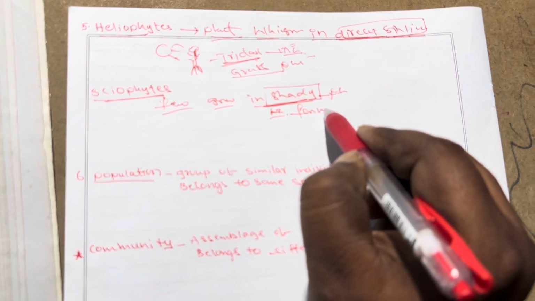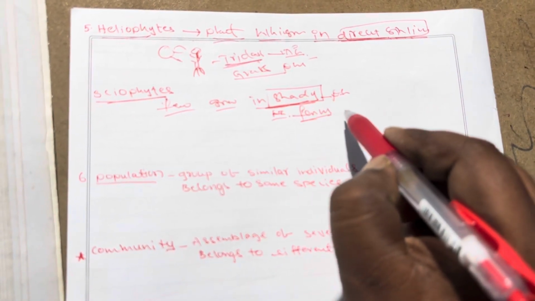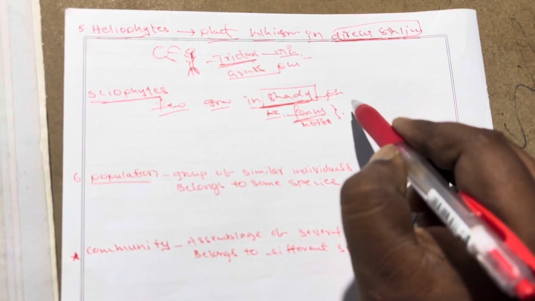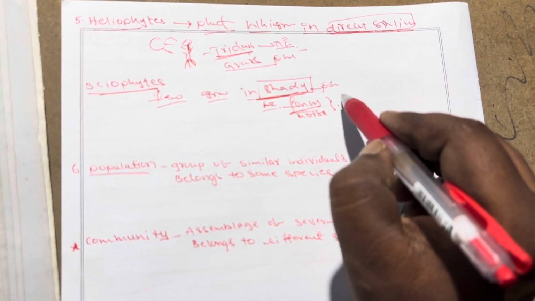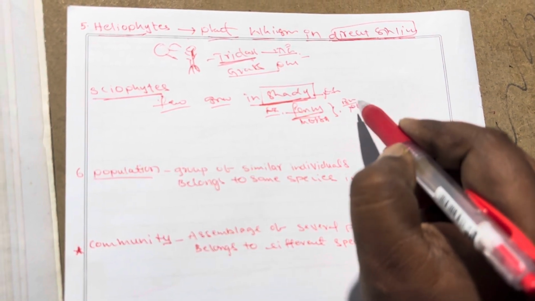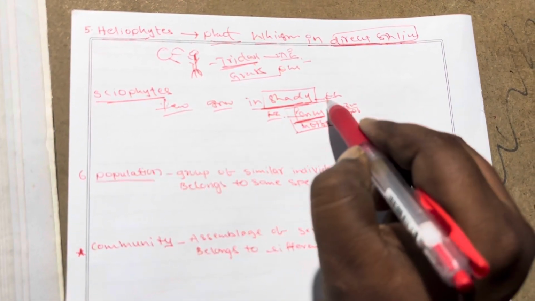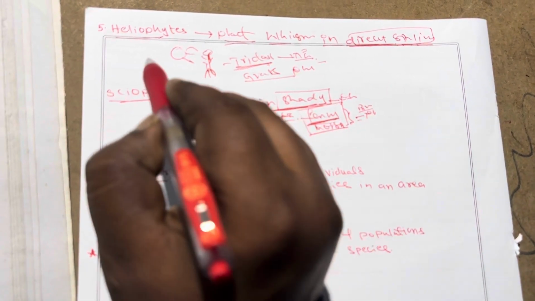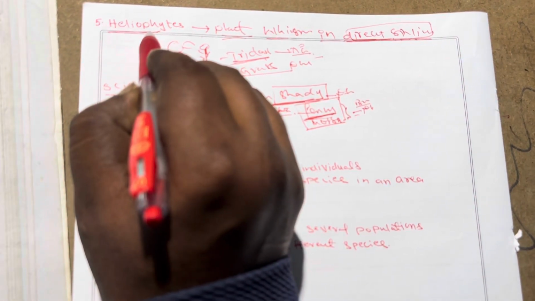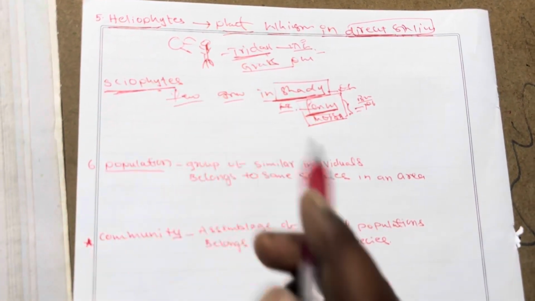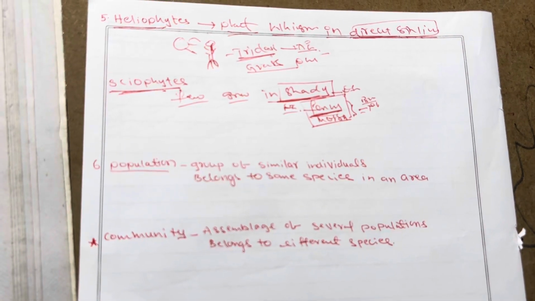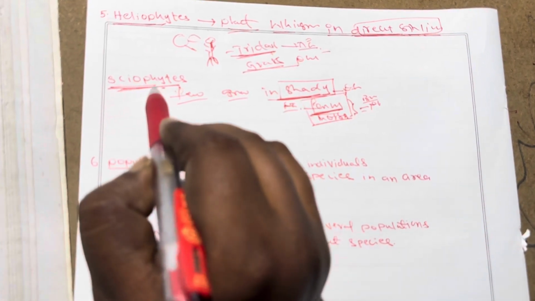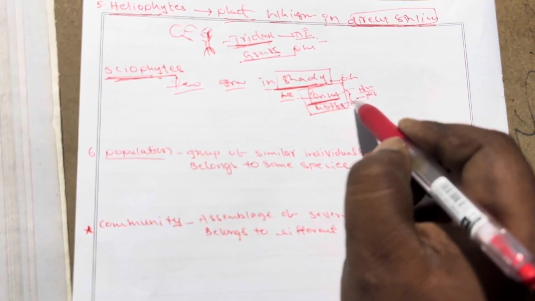Example: ferns, fern plants and mosses. Ferns and mosses belong to the plants of bryophyta and pteridophyta. So fern plants and moss plants grow in shady places. Direct sunlight plants are called heliophytes and shady places plants are called sciophytes. Examples of heliophytes: tridax and grasses. Examples of sciophytes: ferns and mosses.